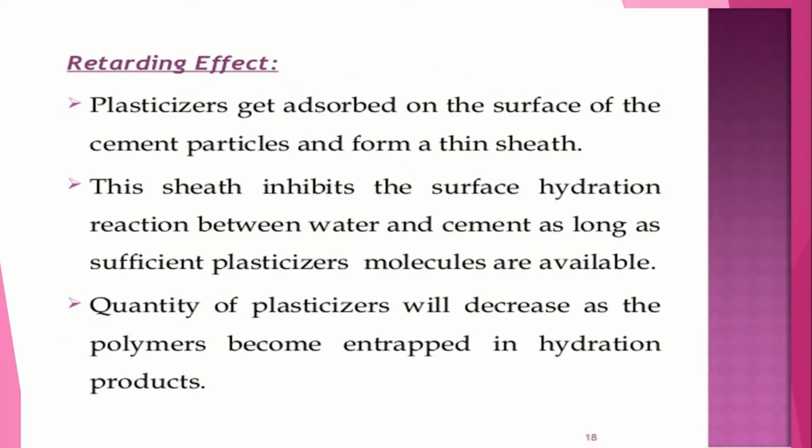Then, the retarding effect. The plasticizers get absorbed on the surface of the cement particle and form a thin sheath. This sheath inhibits the surface hydration reaction between water and cement as long as sufficient plasticizer molecules are available. The quantity of plasticizer will decrease as the polymer becomes entrapped in hydration products.